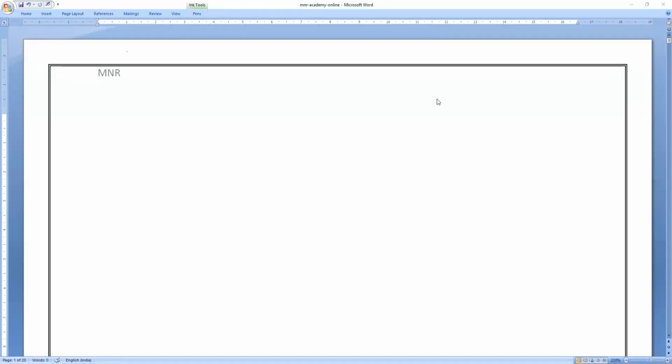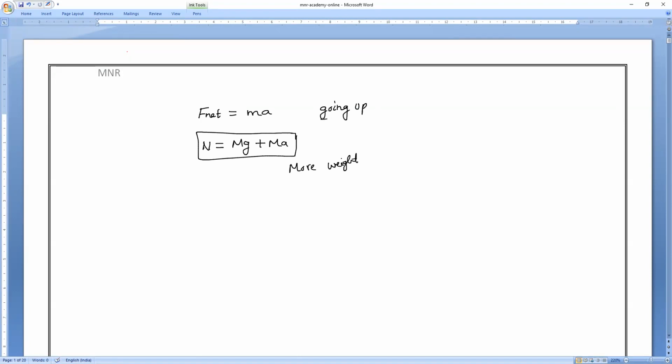So as we know, last class we stopped when we were going in the lift upward, as well as when we are coming in the lift downwards. Am I correct, everybody? When we are going upwards in the lift, we all know that F net is equal to ma. So what is the formula? Net force is equal to mg plus ma. So during the lift, when we are going up, we'll be feeling more weight or less weight? Everybody will feel more weight.